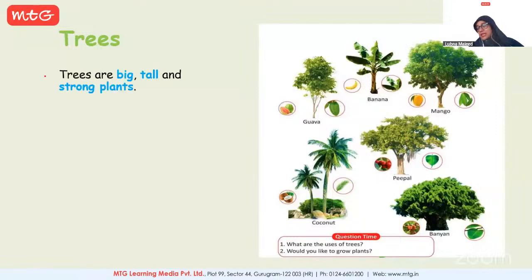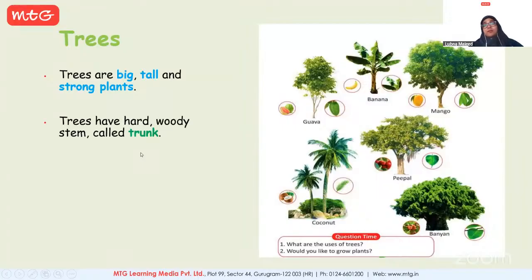What are trees? Trees are big, tall, and strong plants. Why? Because they have a strong woody stem. Their trunk is very strong. That's the reason. Next, what else do we see? As I already said, a hard, woody stem. Now, what is the purpose of this trunk? Who can tell me?